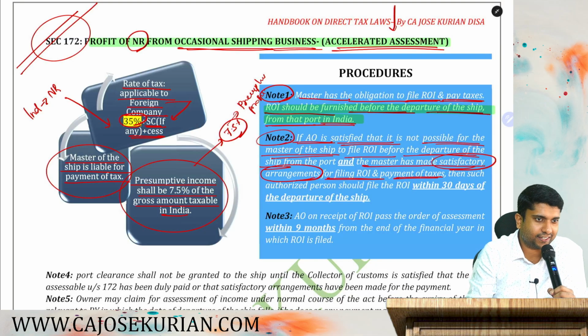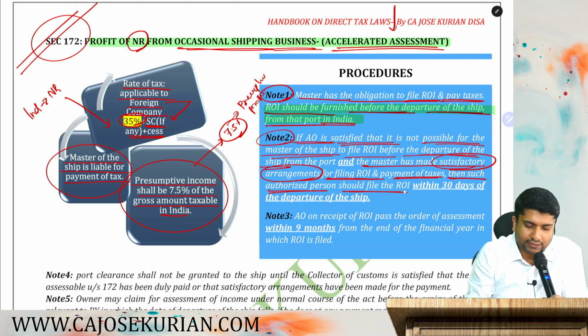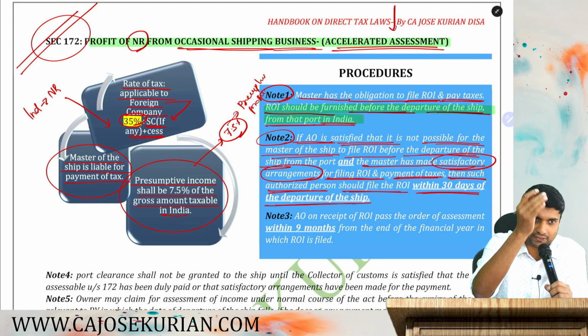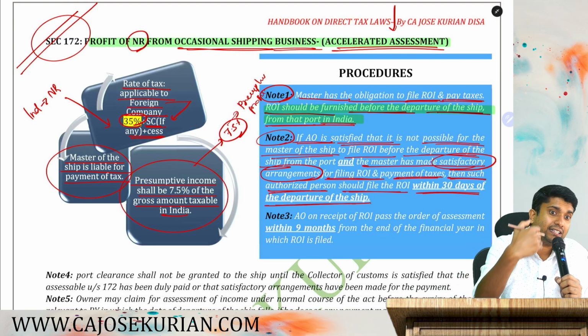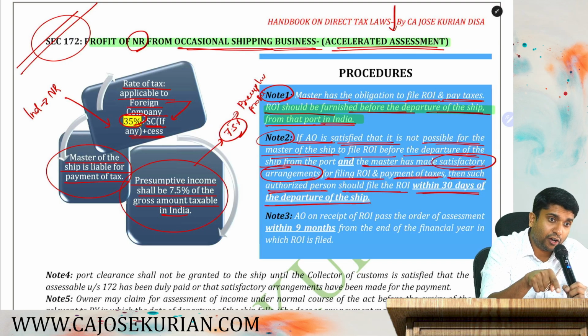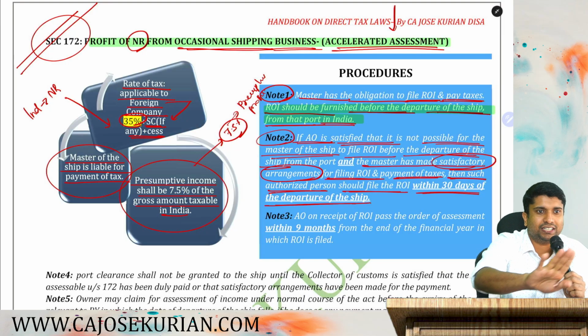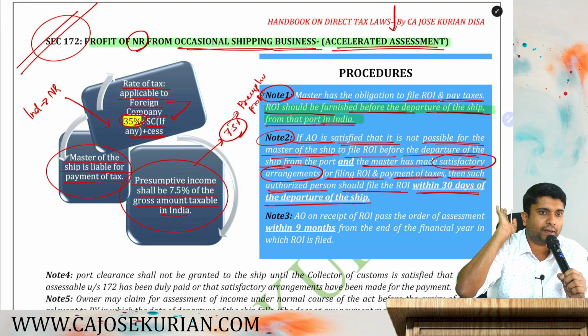That is a satisfactory arrangement. Then such authorized person, that means the agent you have appointed here, should file the return within 30 days from the date of departure of the ship. Within 30 days, you must submit the return and pay the taxes.